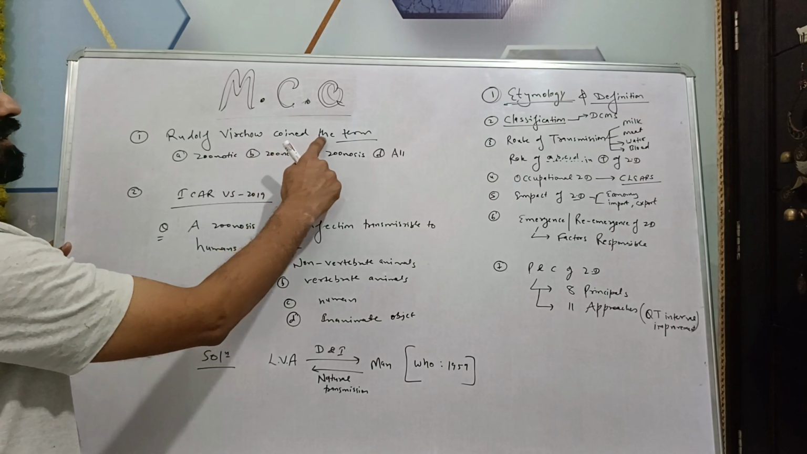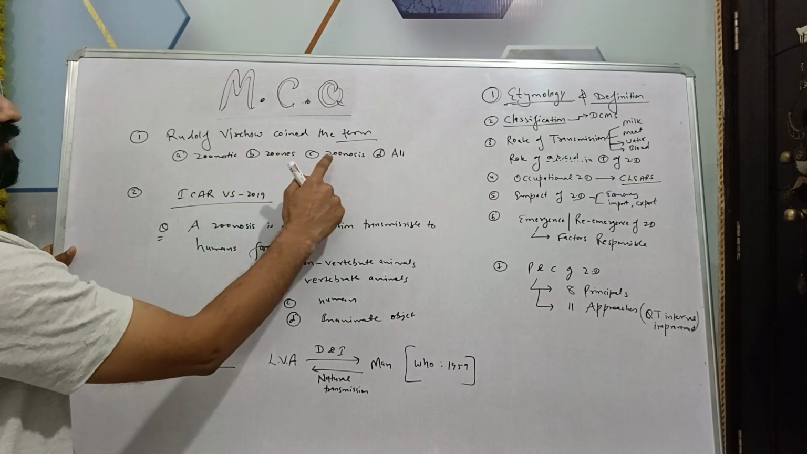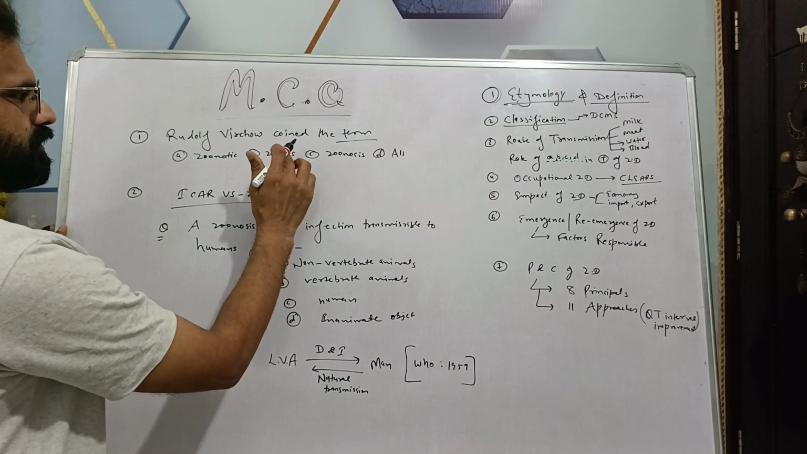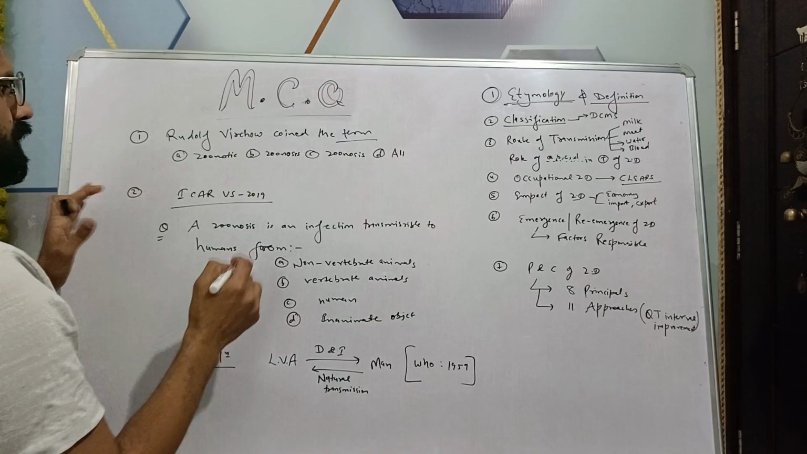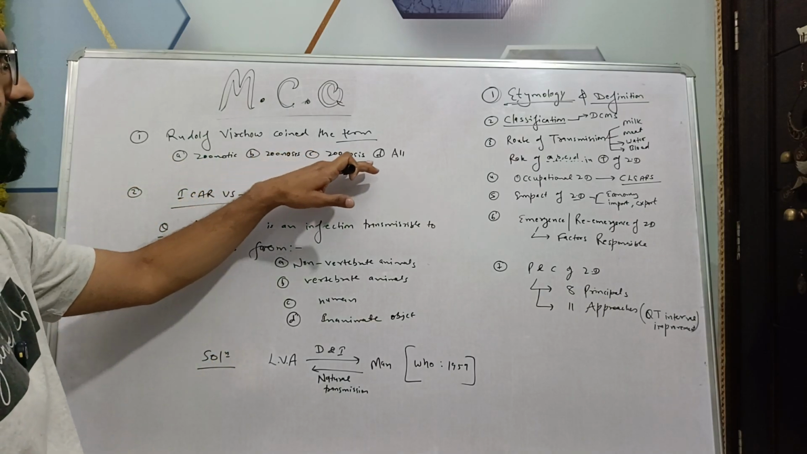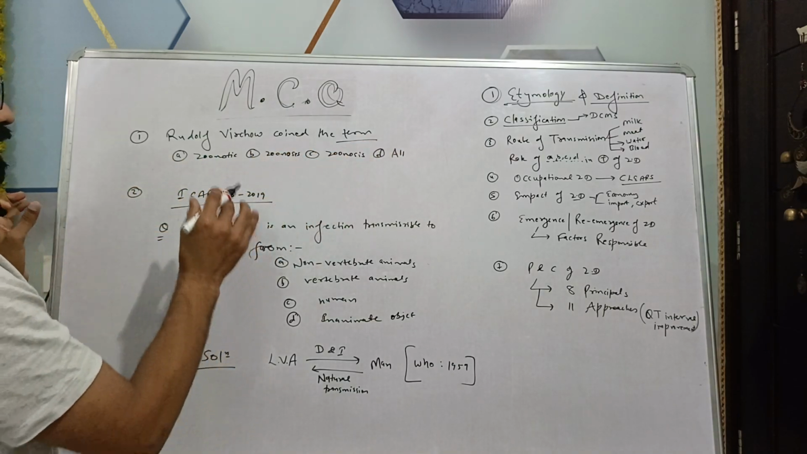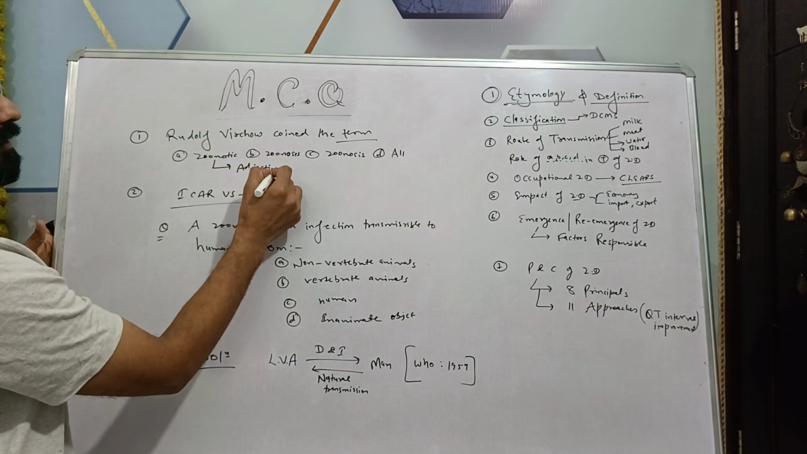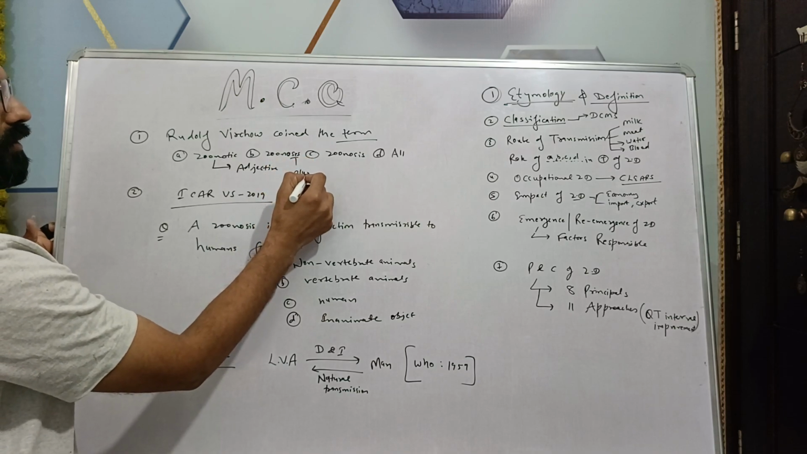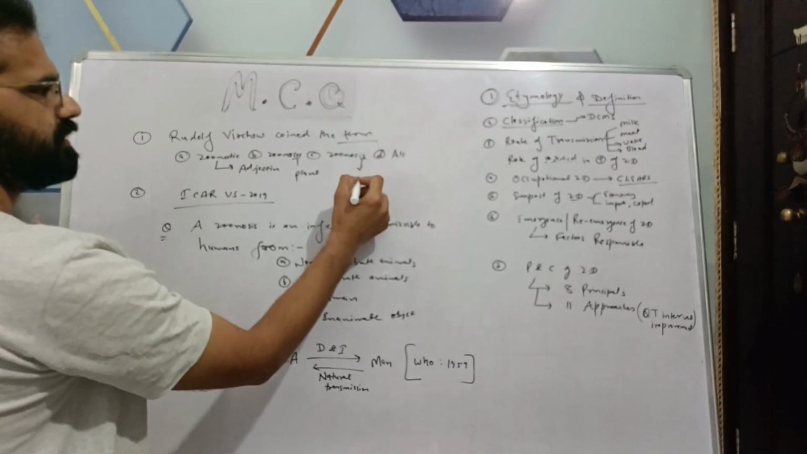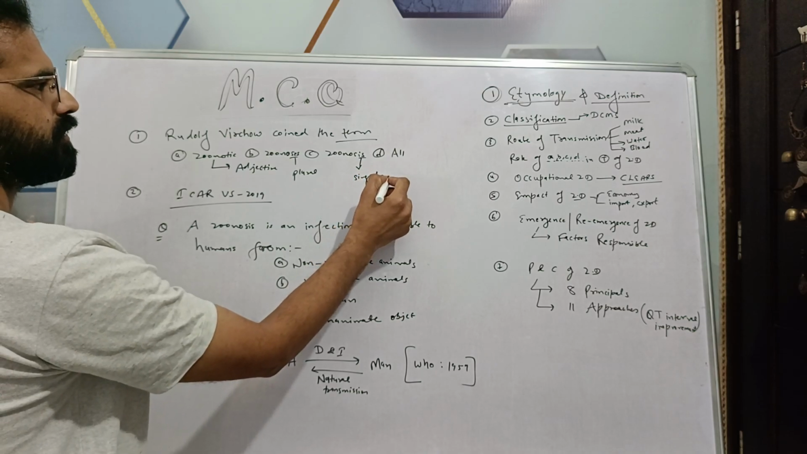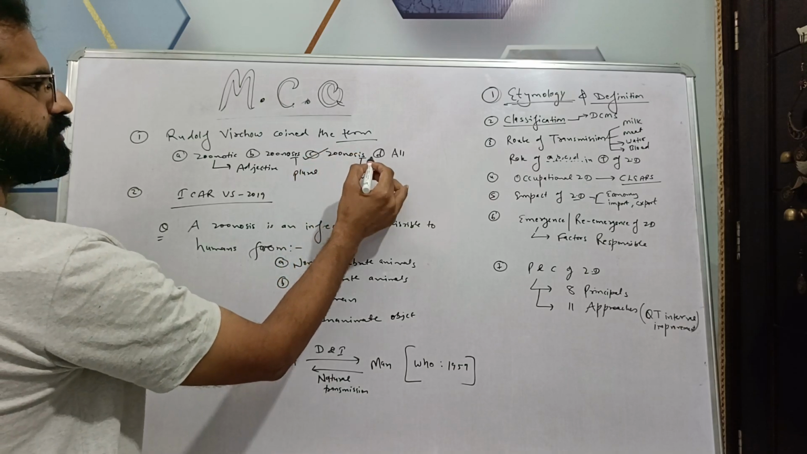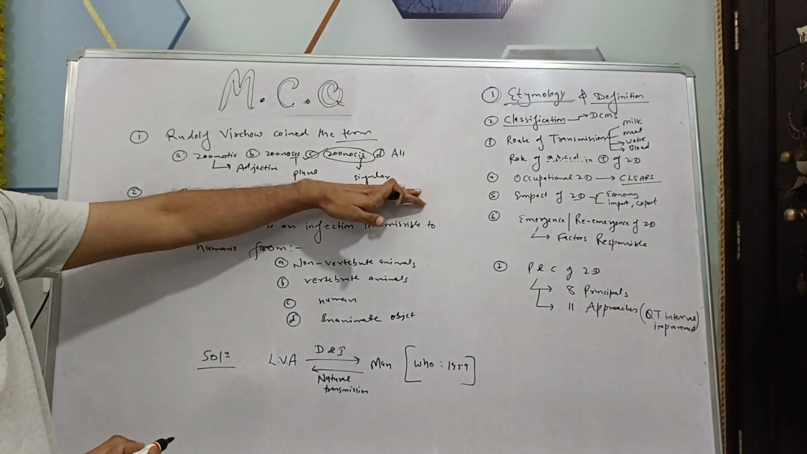Rudolf Virchow coined the term. So these are the following terms: zoonotic, zoonoses and zoonosis, all of the above. As we discussed, this term is an adjective, this is the plural and this is the singular. So the following term was coined by Rudolf Virchow: it was zoonosis, that is the singular term.